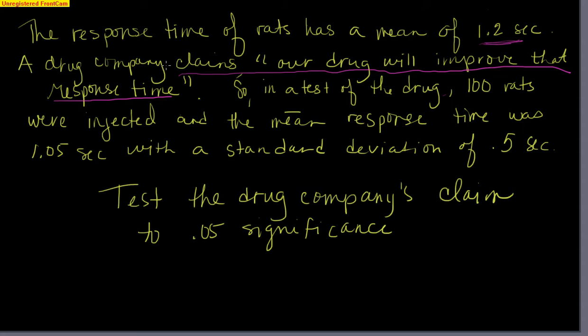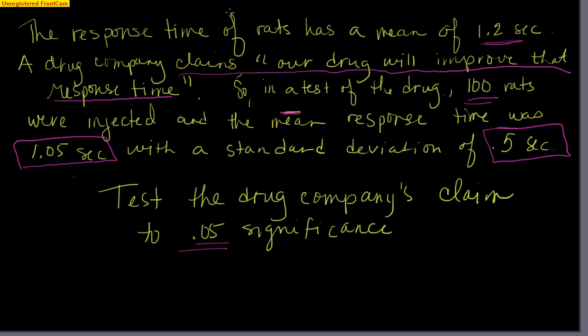So in order to justify this claim, they did a test of the drug, and on 100 rats, that was their sample size, 100 rats were injected with the drug. The mean, and the reason I put this little line over this is because it means the sample mean, response time was 1.05 seconds with a standard deviation of 0.5 seconds. So notice the difference in this question from a proportion question, where they usually tell you how many people had a success out of a total number. This is looking at a very specific mean time and with a standard deviation. So just a different type of question, different type of claim. We need to test the drug company's claim at a 0.05 significance.